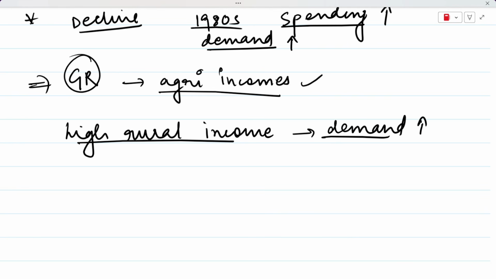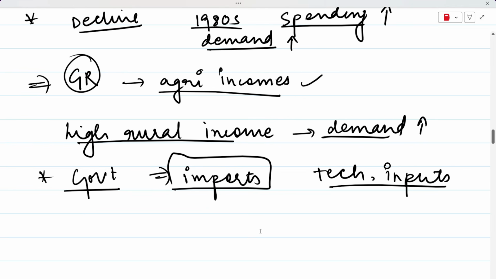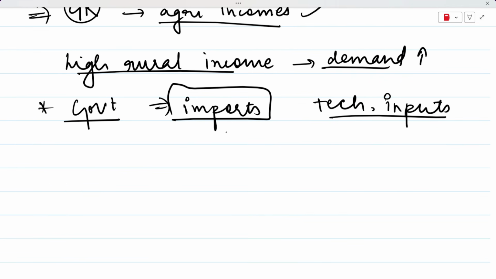So the demand for manufactured goods started to rise. And the government also allowed greater imports of technology and industrial inputs. The earlier government had put in restrictions on import, right? So now the government allowed import of technology and other inputs that firms in India required. All of these factors helped industrial growth to accelerate in the 1980s, right?